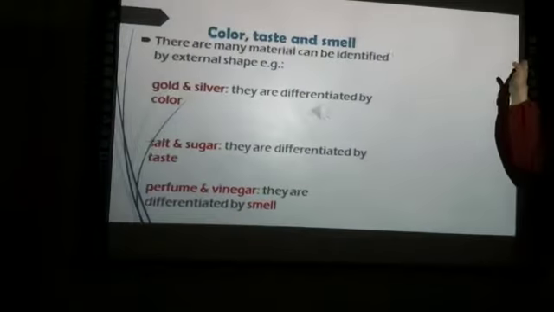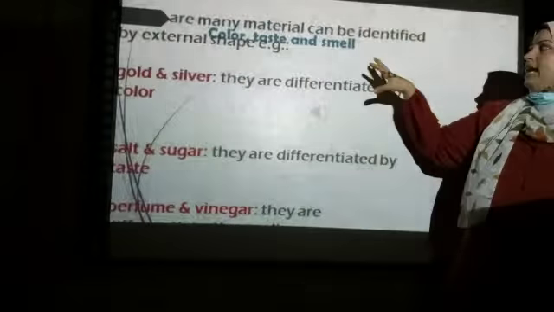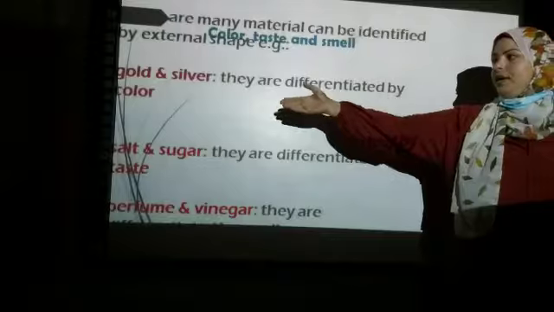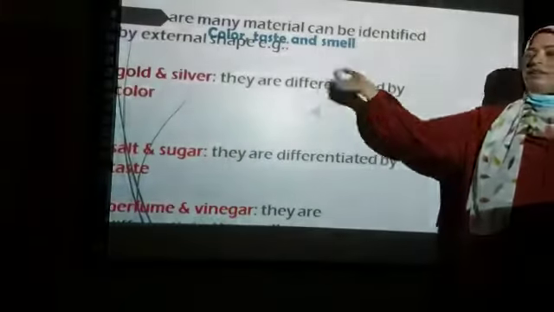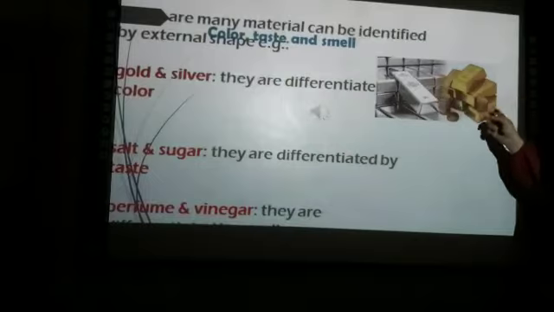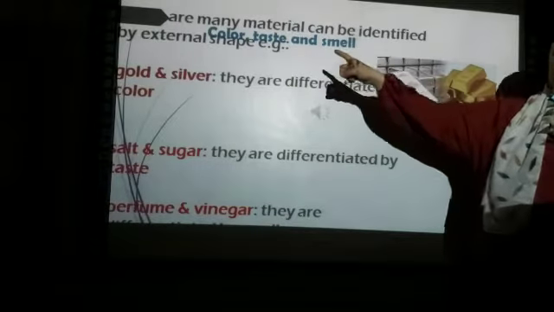Many materials can be identified by their external shape or color, such as gold and silver. Gold is yellow; silver is silver. I can distinguish between gold and silver by color.